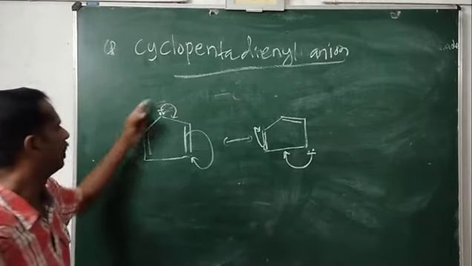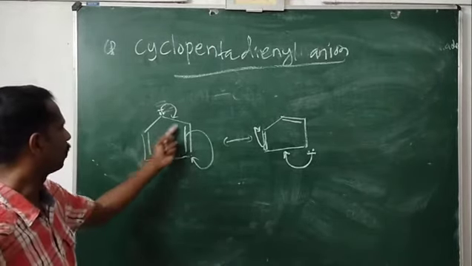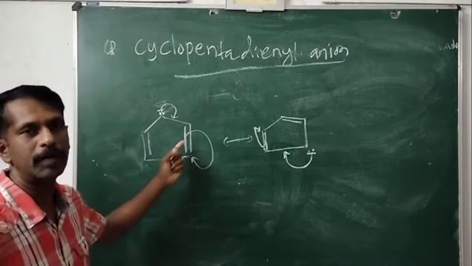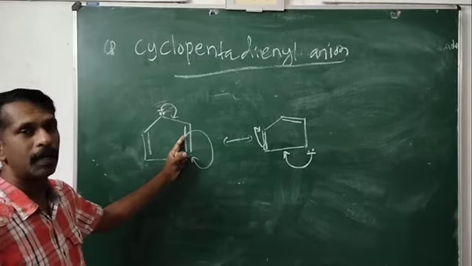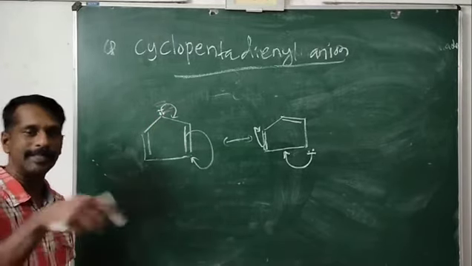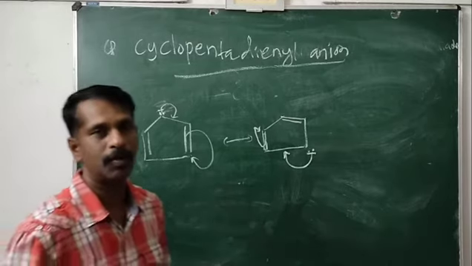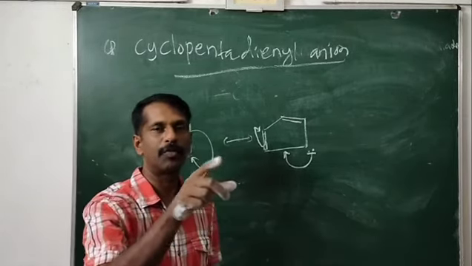So this is aromatic in nature, according to Huckel's rule. That means 4n plus 2 pi electrons: 2 plus 2 is 4, plus this pair of electrons, 6 pi electrons.